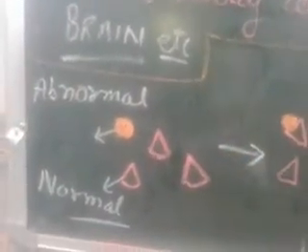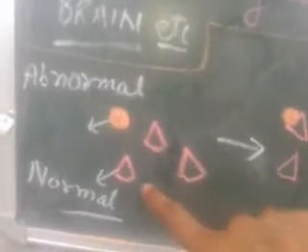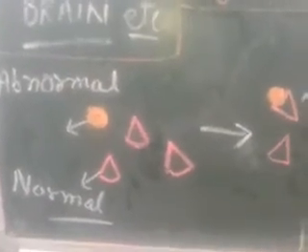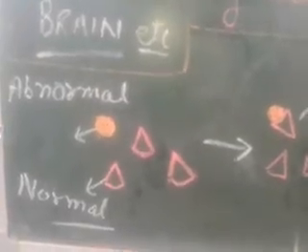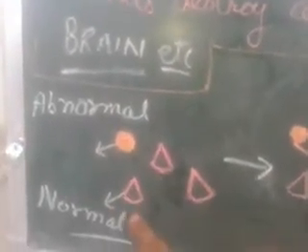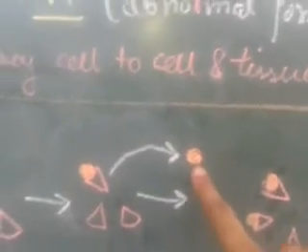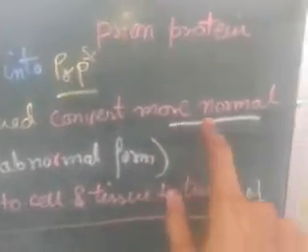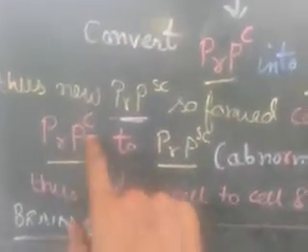The abnormal protein is shown with the red-orange dot, and the normal protein is present in the neuron, that is in the nerve cell or nervous tissue present in the brain. Once this abnormal form connects with the normal protein, it makes a conformational change and changes it into the abnormal form. Once the abnormal form is produced, it again infects another normal protein, and this is how the whole of the normal protein will convert into abnormal form like this.